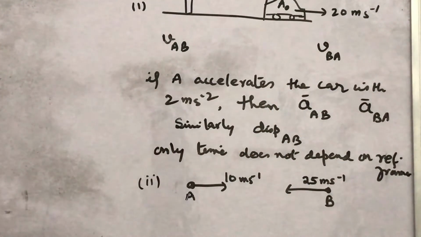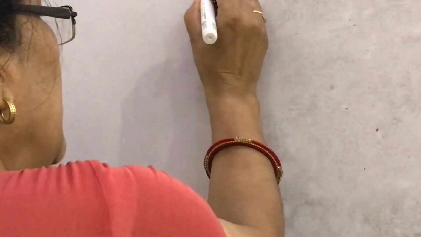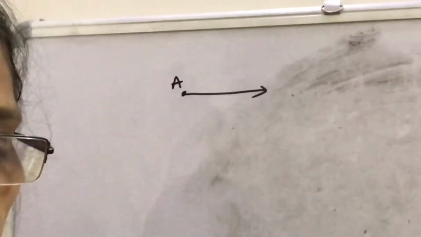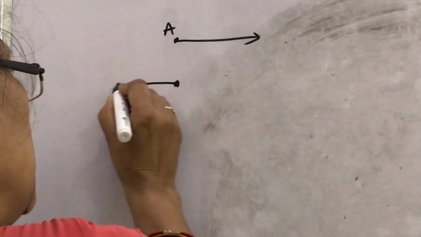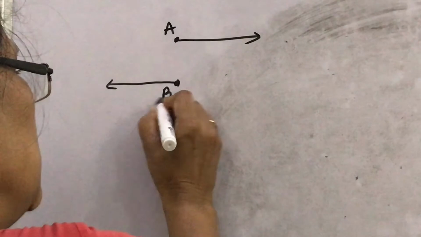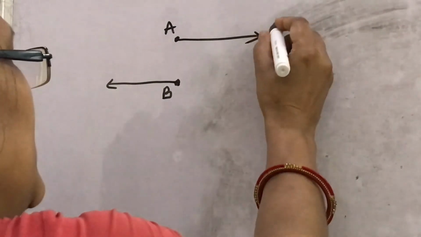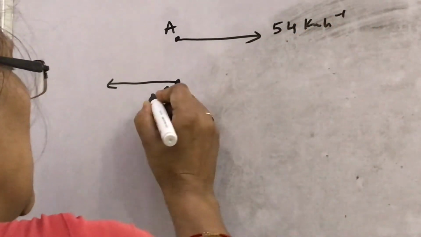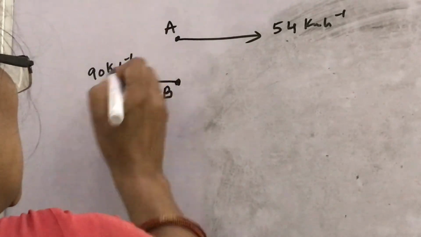Now look, another question. There is a train moving with a certain velocity, and another train moving opposite to it, its name is suppose B. The velocity of train A is 54 km per hour and the velocity of train B is 90 km per hour.